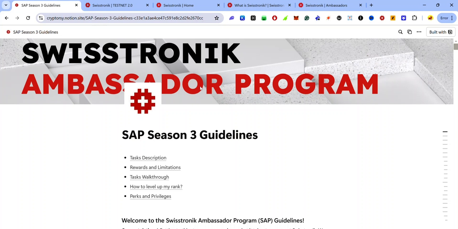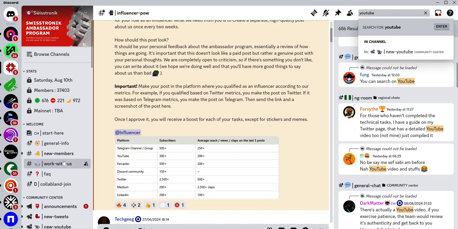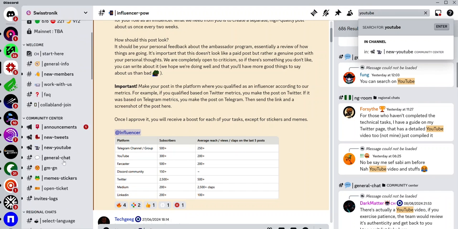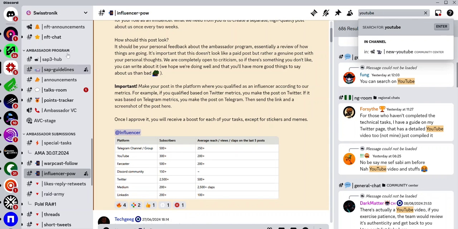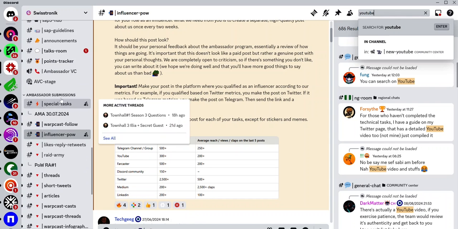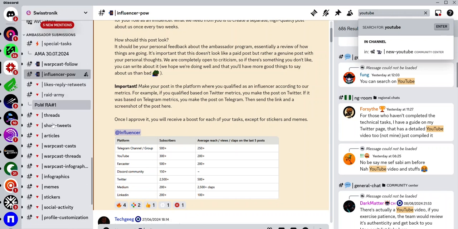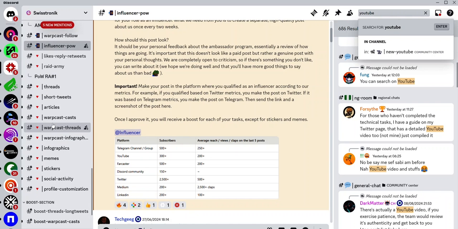Let me show you some of the things to expect as an ambassador. Once you are approved as an ambassador, how do you know that you are approved? The first thing that you notice is that you get the apprentice ambassador role, which will give you access to some of the channels that are not available to non-ambassadors. You see the ambassadorial program channels, you will have access to them, and the ambassador submissions, also proof of work. So here you can make your submissions.